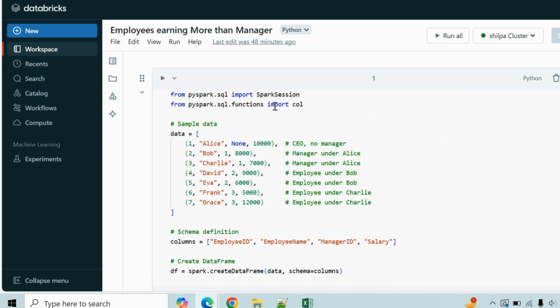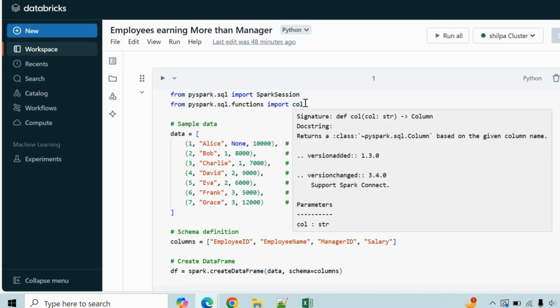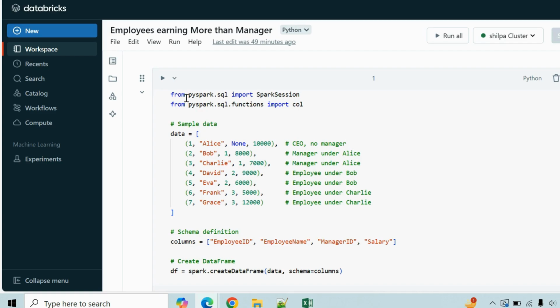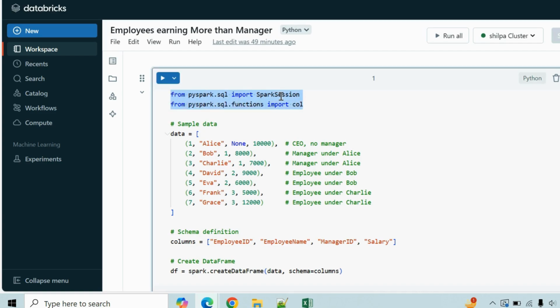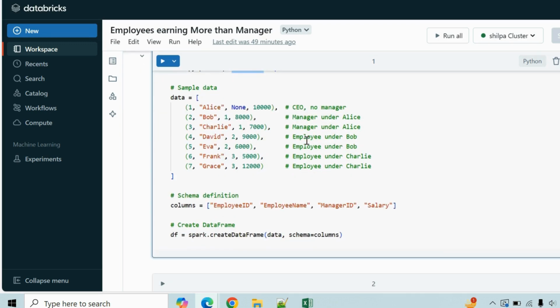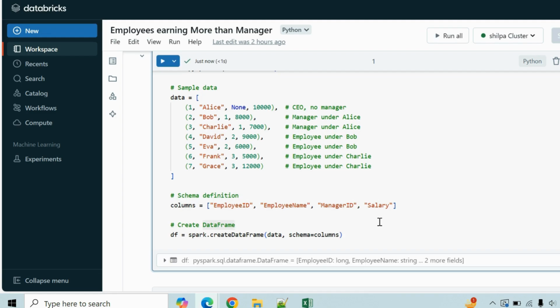So first of all, I have imported some libraries, that is my Spark session and my SQL functions. Then I'm creating a data set called data with my columns, and I'm creating a data frame out of it. If you don't know how to create a data frame out of a data set, please go ahead and watch my previous video in which I've explained how to do it.